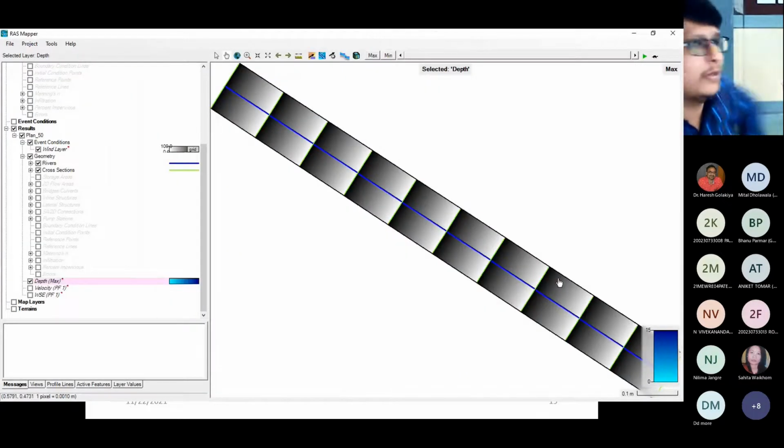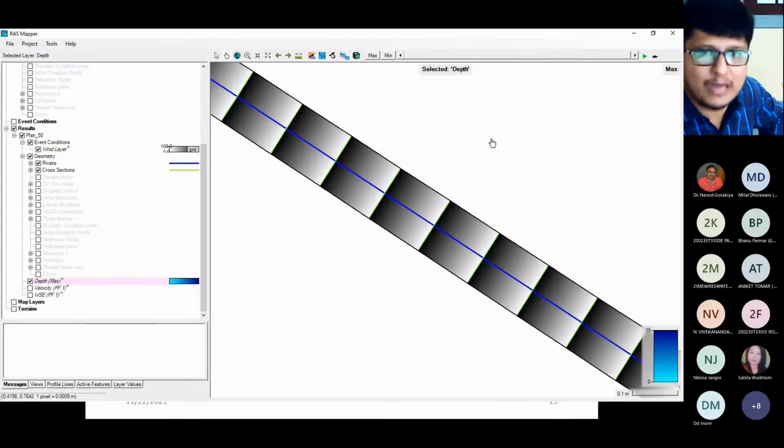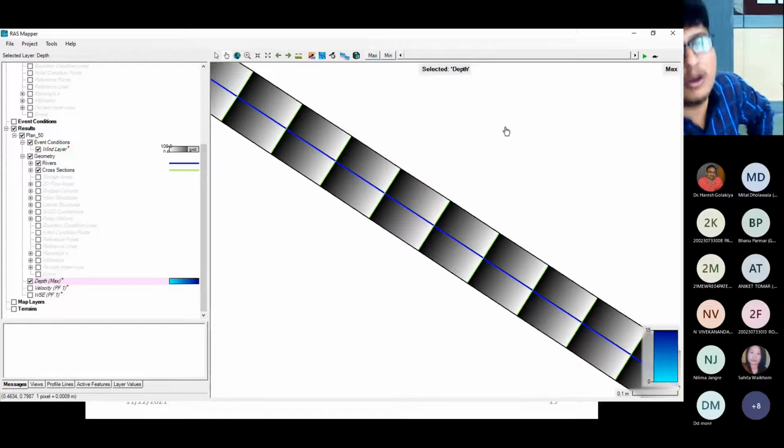Similarly, if you don't have any cross-sectional data, say for example, for any area in which you don't have cross-sectional data, then for doing this type of analysis, you can get the DEM, digital elevation model. With the help of the digital elevation model, one will be able to carry out the analysis, the assessment, the prediction, and the evaluation, right?